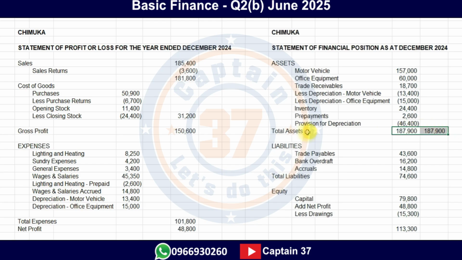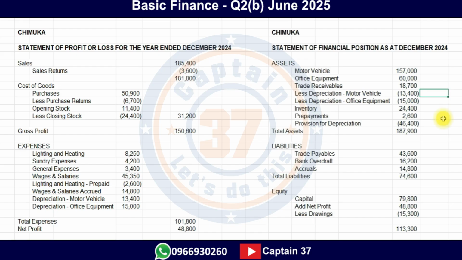Total assets is 187,900. And then when you add the total liabilities plus total equity, it gives us 187,900. At this point, then you know that both your statements are correct, your statement of profit or loss and also your statement of financial position. We're going to remove this here. Okay, and this would be our work, and we would submit and we would get it right.